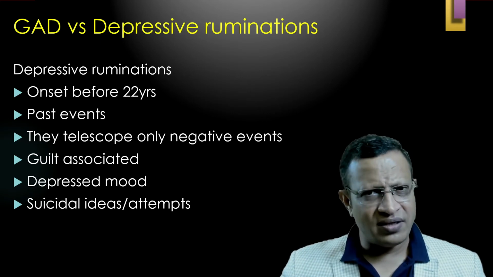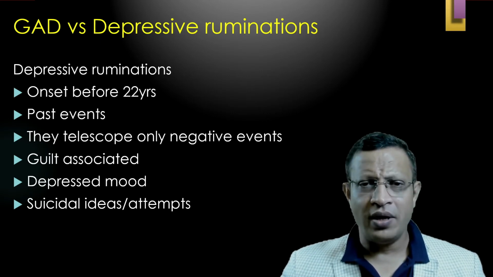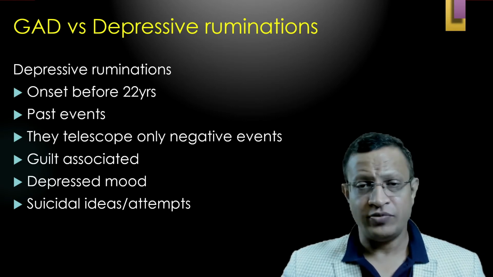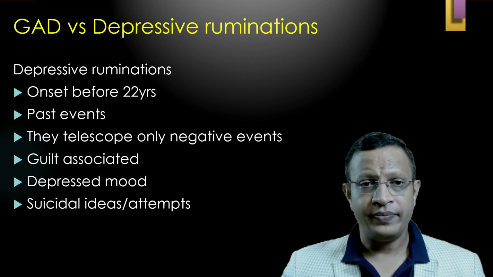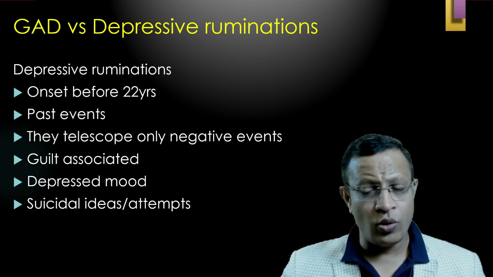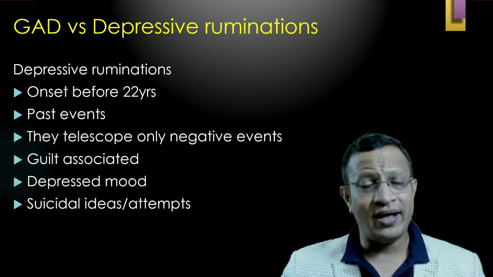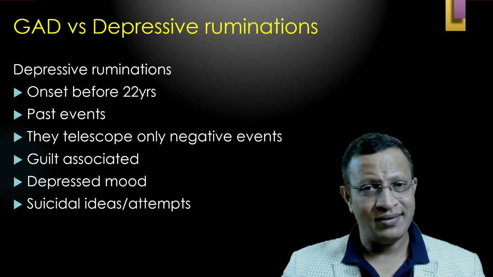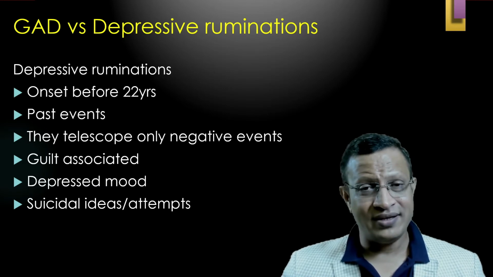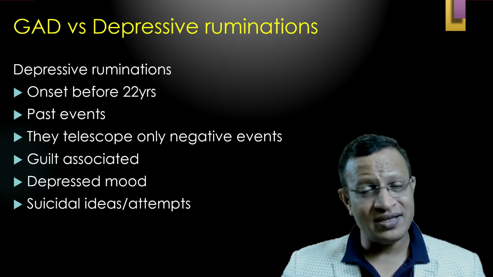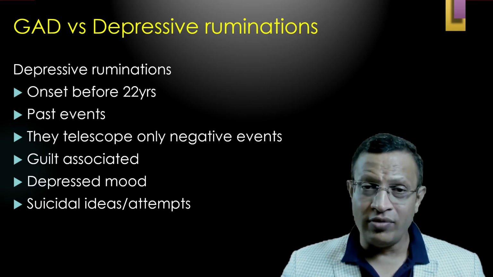What is there in the past events? In the past events, they will telescope only to the negative events. That went wrong. I am stupid. I have done wrong. I am guilty. And because of this telescoping of only negative events, there will be depressed mood, suicidal ideas, suicidal attempts. So, in depressive rumination, please remember the worries will not be there. Here, they will be focusing on the past events only, past negative events.